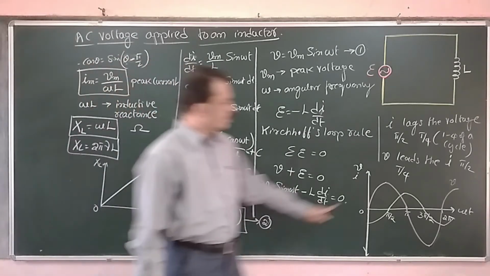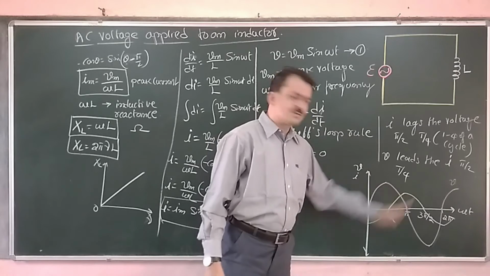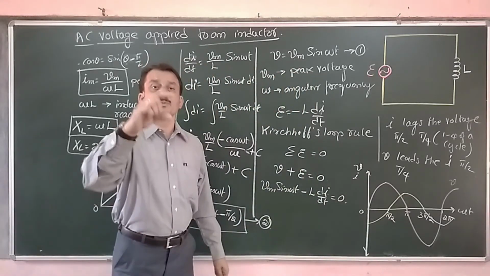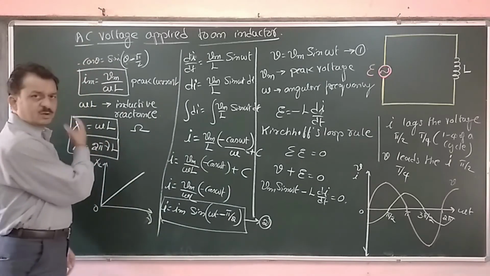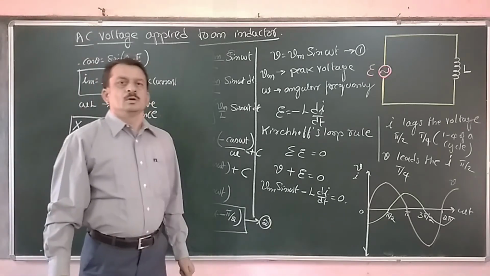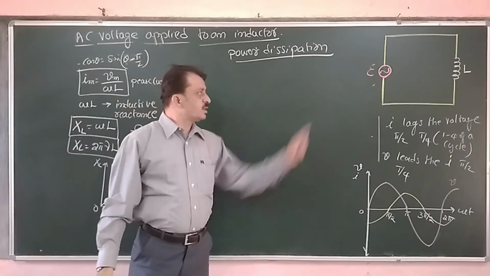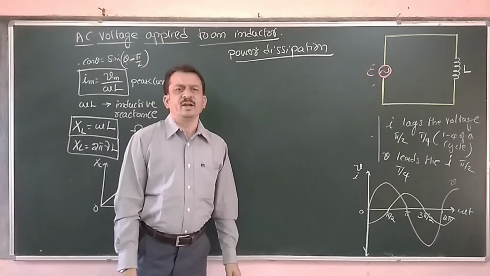Now one thing you should remember, voltage peak is greater than that of the current peak. Why? Because of the presence of an inductive reactance here. Now we will work out the power dissipation in the case of inductive circuit.